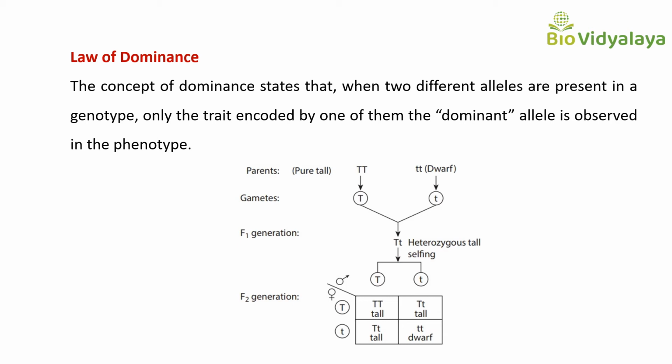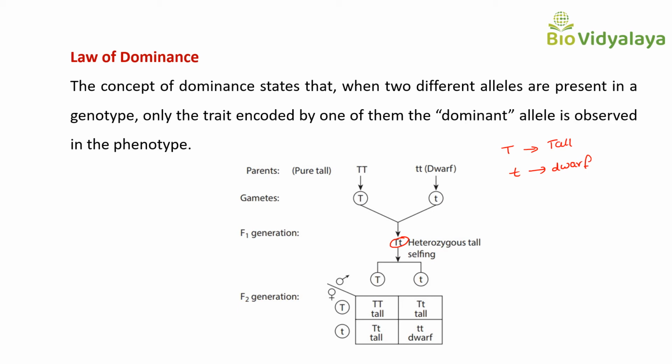We know that capital T encodes tallness and small t encodes dwarfness. Here in this hybrid, capital T small t, capital T is dominant over small t.